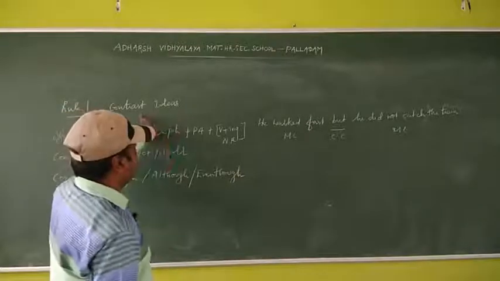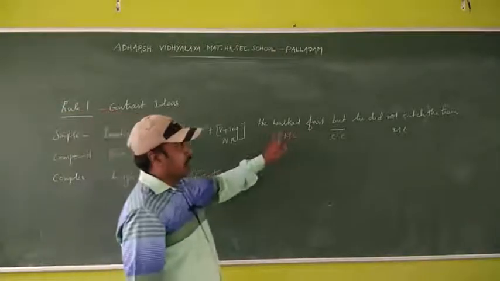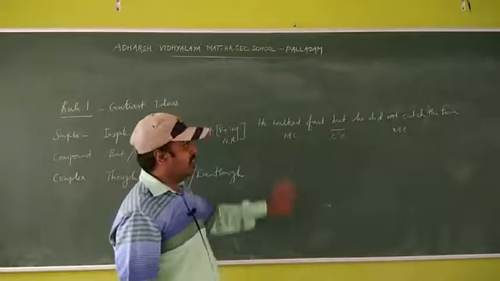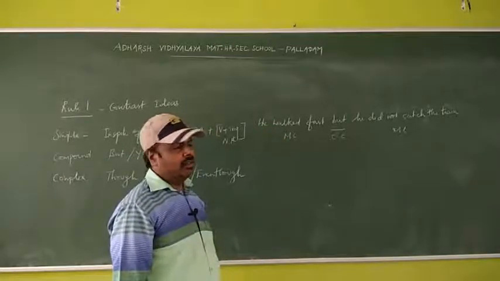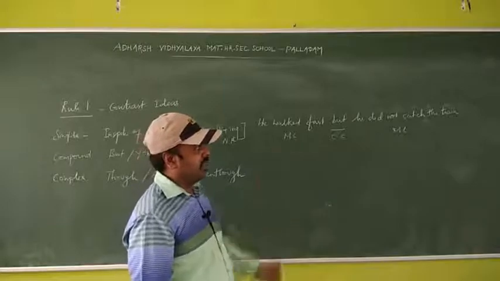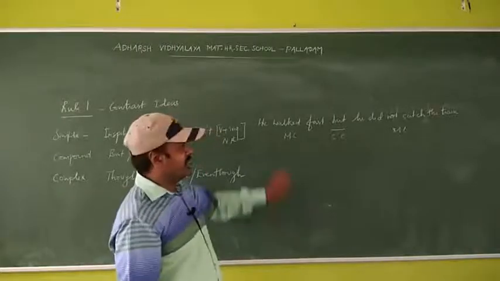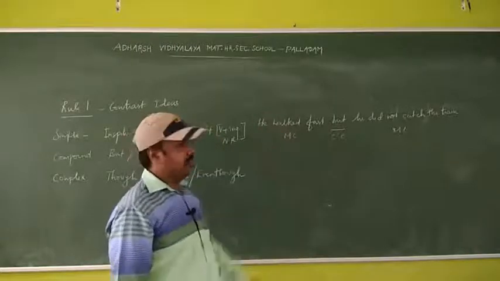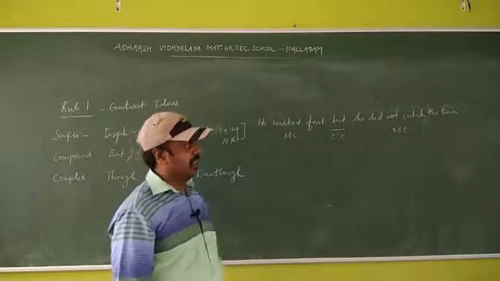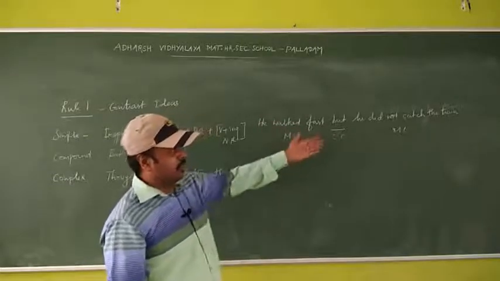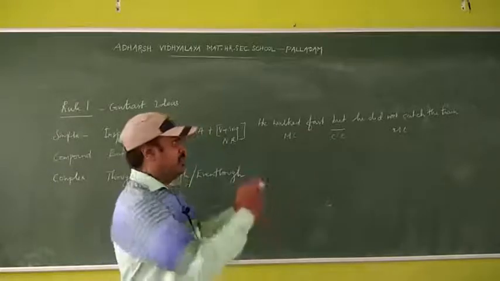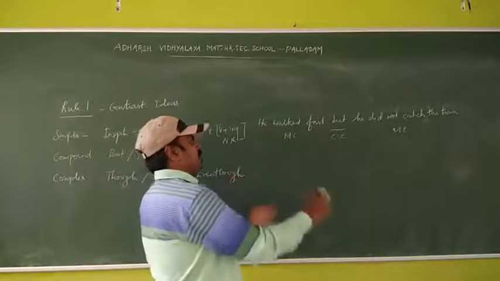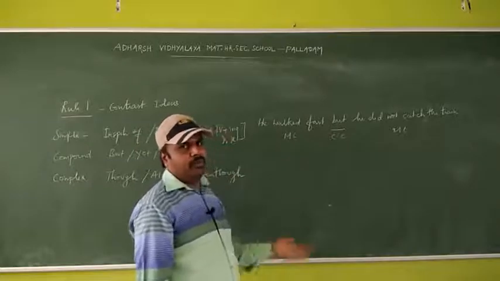Actually, what is the contrast idea? See, he walked fast. Actually, he walked fast only. Okay, but what happened? He did not catch the train. Actually, this is a positive event, positive thing. But what is the result? The result is the opposite one. He did not catch the train. Okay, so that only it is a contrast one. So it is compound sentence.